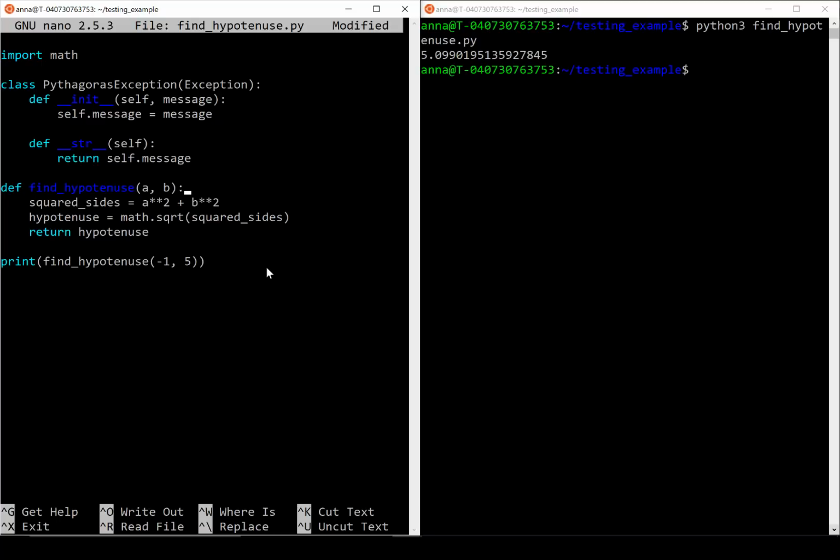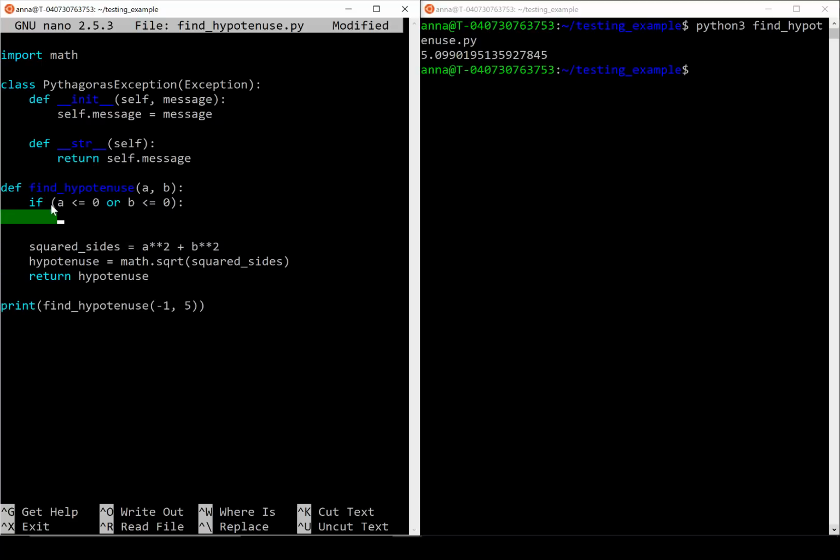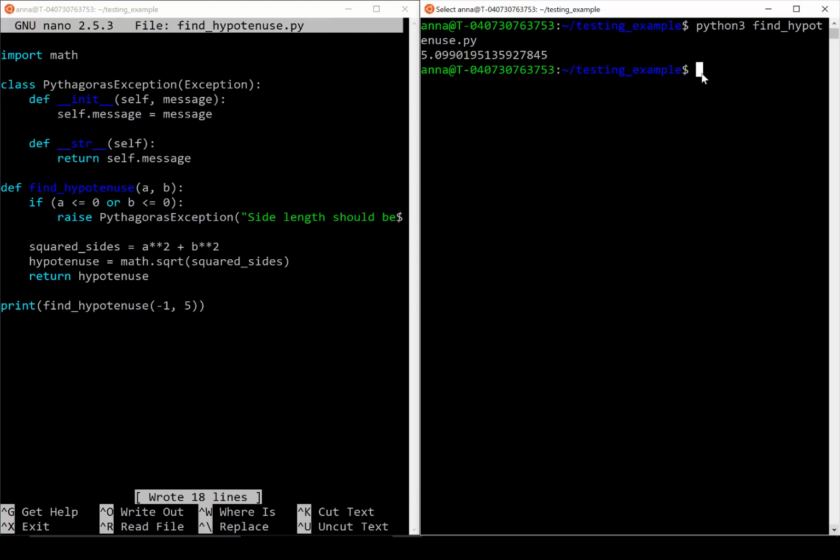Now inside this find hypotenuse function, before we actually calculate the hypotenuse, let's check that the input isn't negative. So I've added a condition to check if a or b are less than 0. Now we want to raise a Pythagoras exception. To do this, we use the keyword raise, followed by the type of exception, and in the brackets to this exception constructor, we pass in the message. So I'll say side length should be positive. Great, now let's run this code again and see what happens.